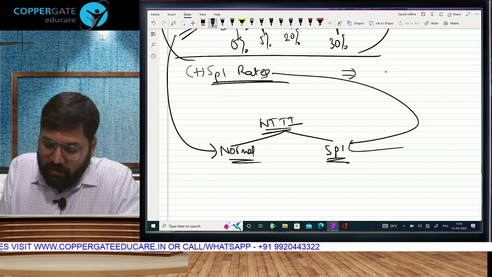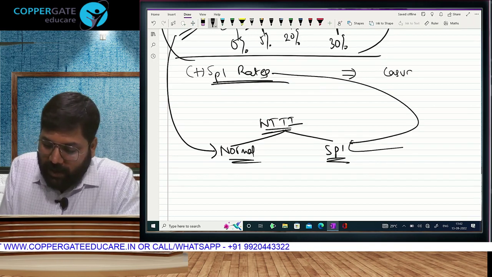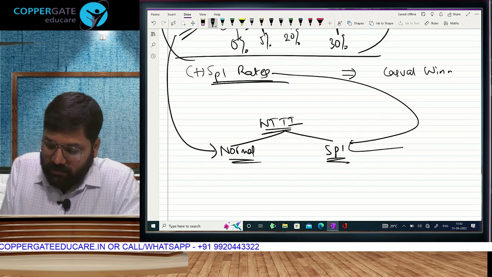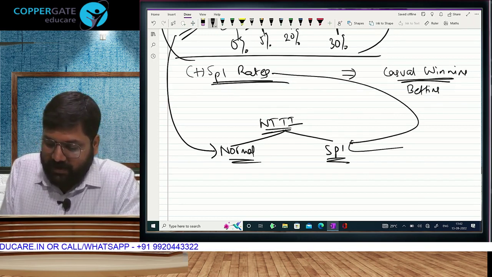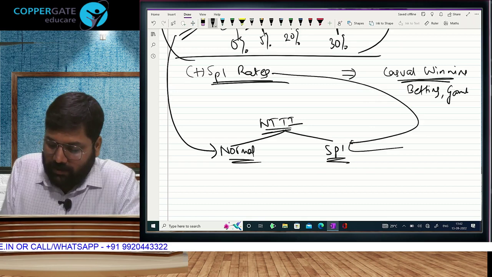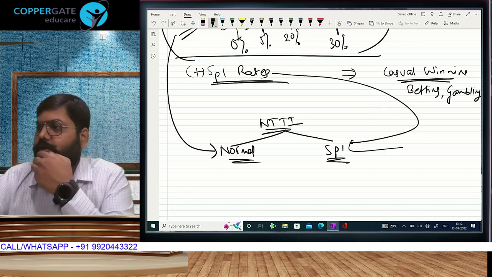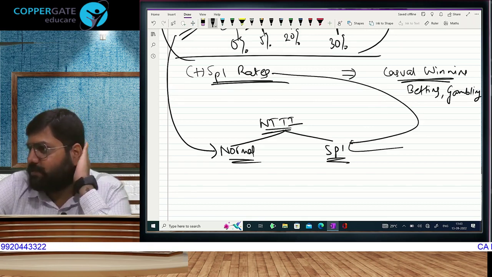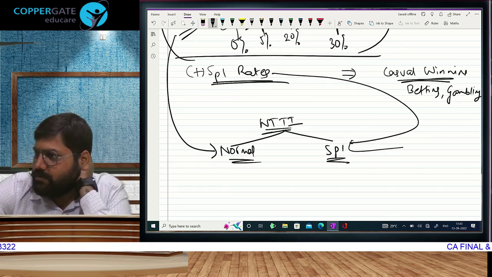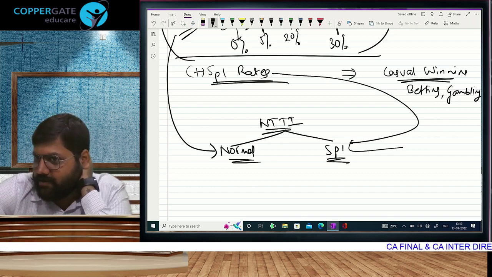If you have earned any income called casual winning, sir, what is that? When you are doing activities like betting, gambling, you all do all this? Diwali, Satam Atham, Rummy, no? Teen Patti?